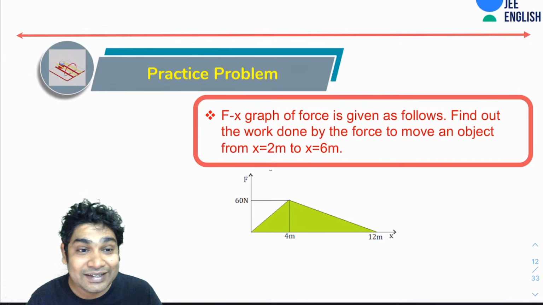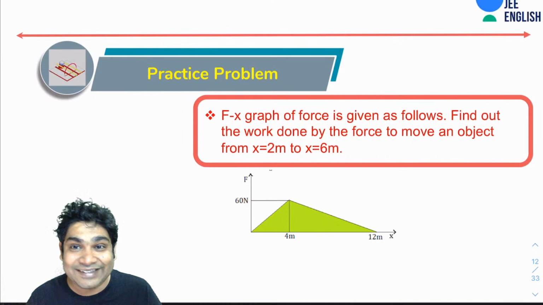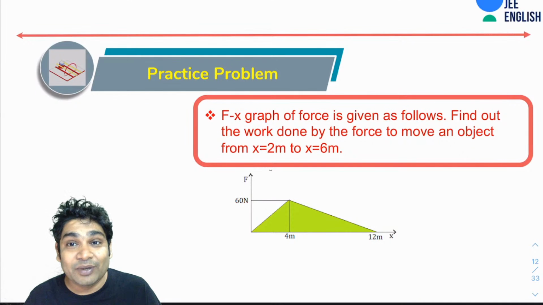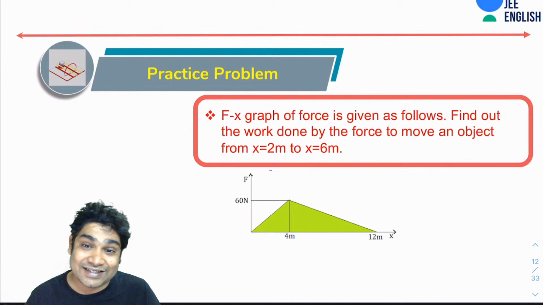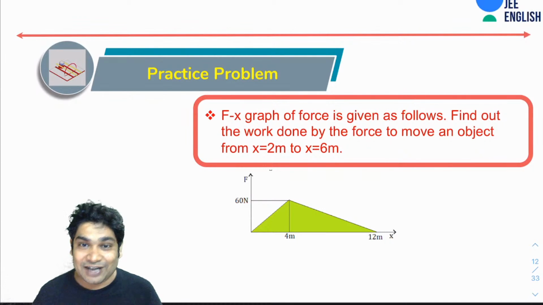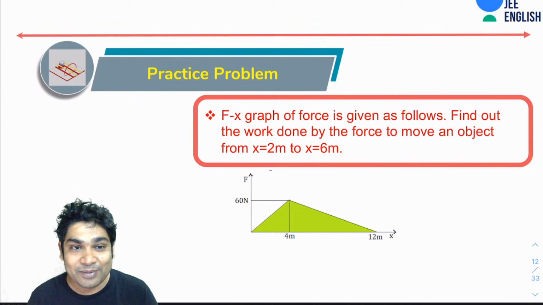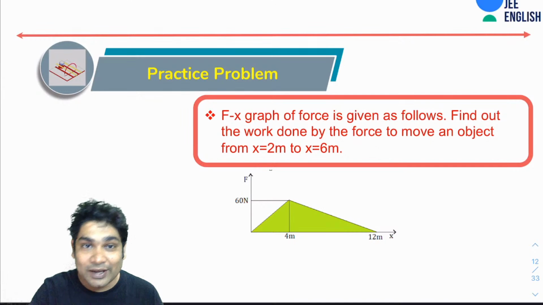So why don't you get started with a practice problem? Let's get you warmed up before we start today's discussion. So here is a question. You've been told that the Fx graph is shown as follows. You have to find the work done by this force on an object in moving it from x equals 2 to x equals 6. Okay. So why don't you get started with this problem? Let's jog your memories and let's give you some practice. All right, guys, so get on with this problem.